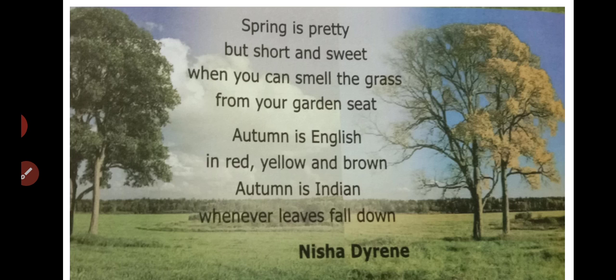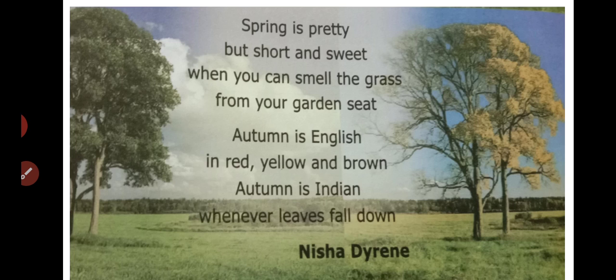But whereas in England, it would be totally changed. During the autumn season in England, all the tree leaves change in their color. They become red, yellow and brown. In England, the trees do not shed their leaves, but the colors of the leaves change.